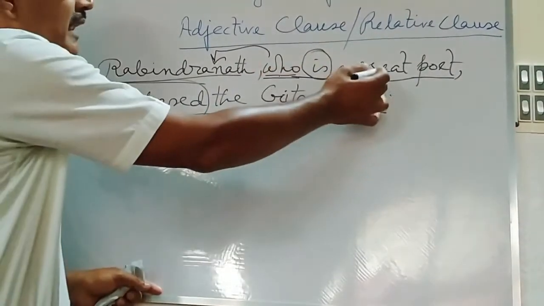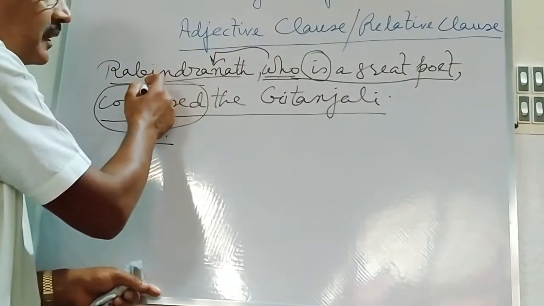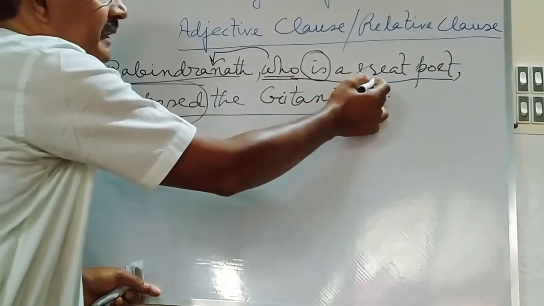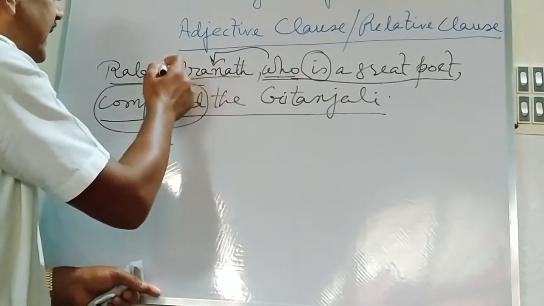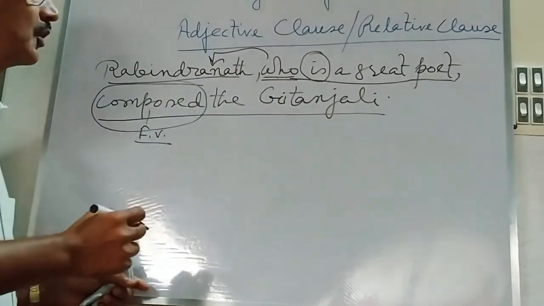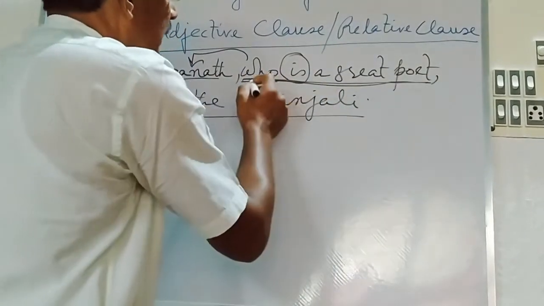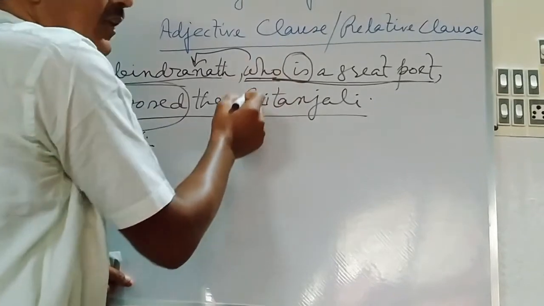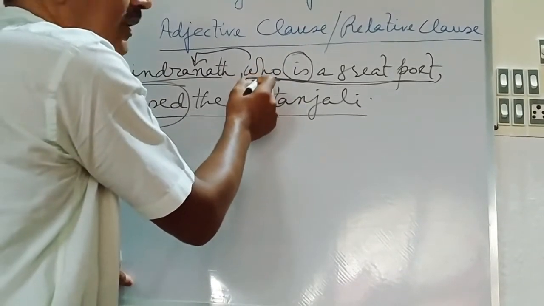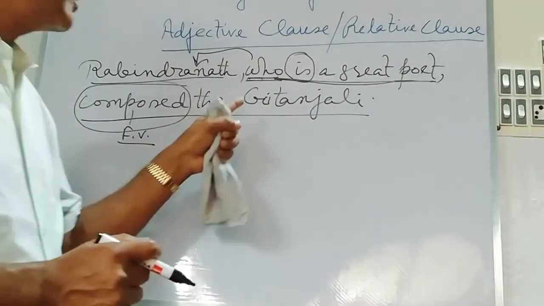And who is a great poet, this clause is used to describe something about Rabindranath. But this is not the necessary part or essential part to describe something about Rabindranath. So here you will see who is a great poet. Here who is the relative pronoun, but here the relative pronoun may also be described as the subordinating conjunction, because a subordinating clause must start with the subordinating conjunction.